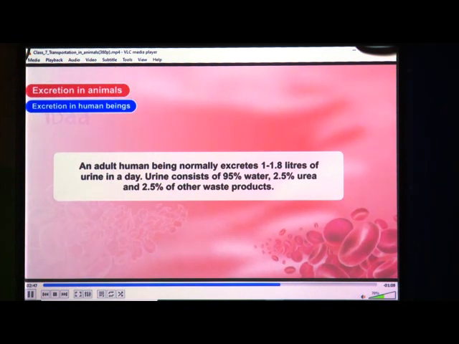An adult human being normally excretes 1 to 1.8 liters of urine in a day.